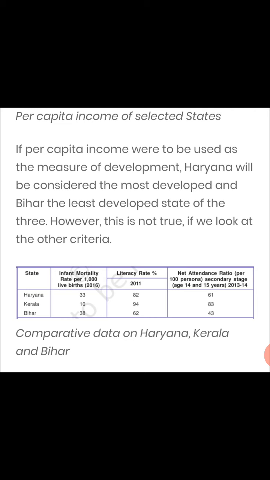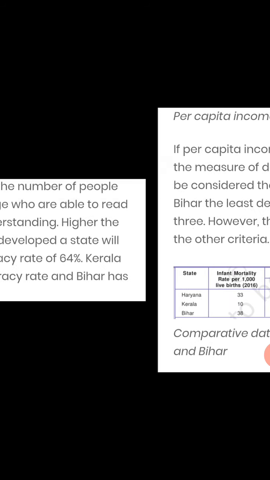Looking at the table, you can see that IMR of Haryana was 33, Kerala was 10, Bihar was 38 in 2016. Literacy rate, it was 82 in Haryana, 94 in Kerala, 62 in Bihar. Net attendance ratio, again it is 61 in Haryana, 83 in Kerala, 43 in Bihar. This is the comparative data on Haryana, Kerala and Bihar.